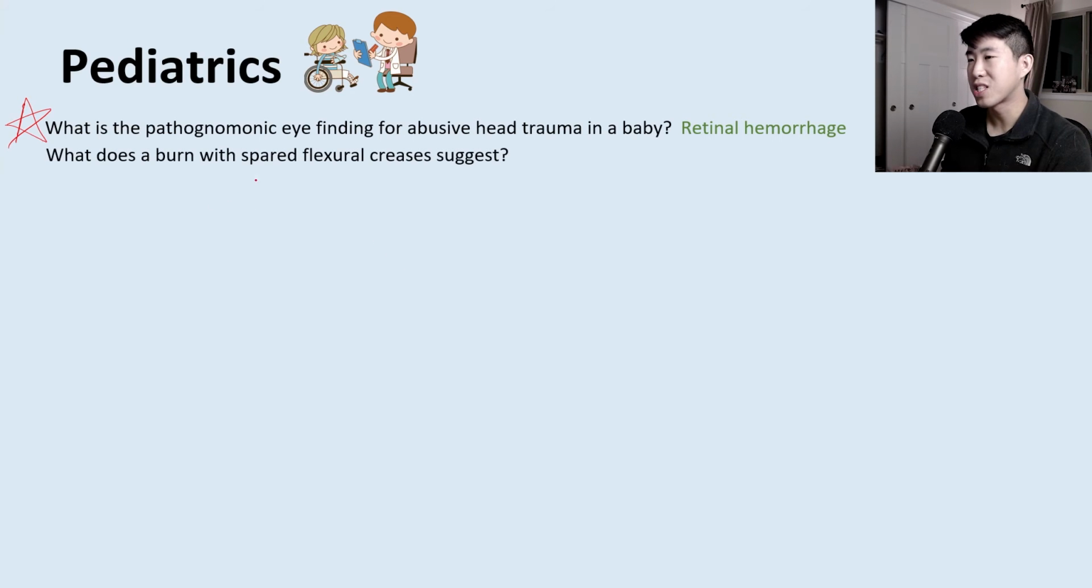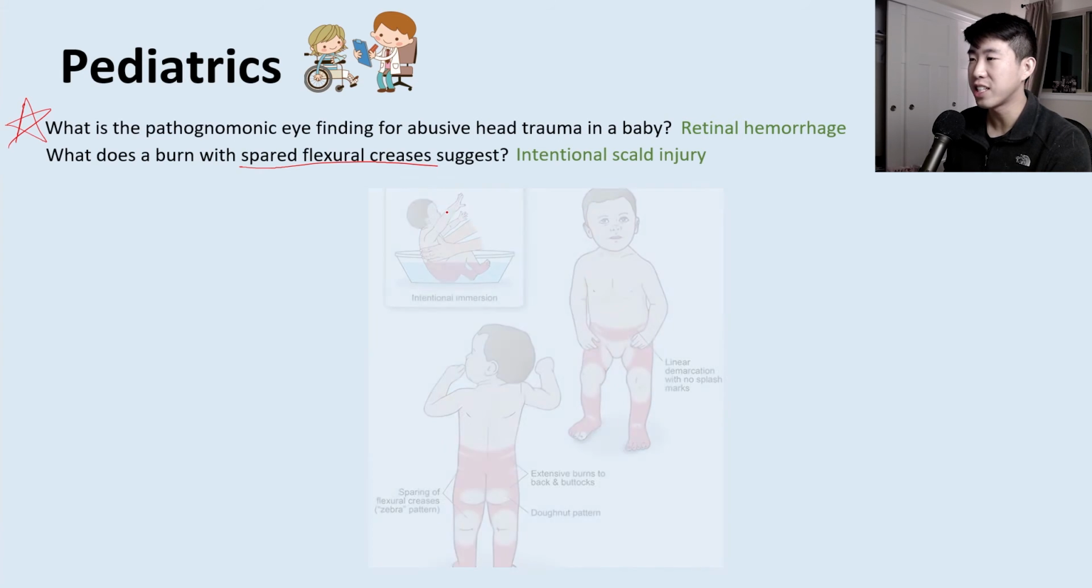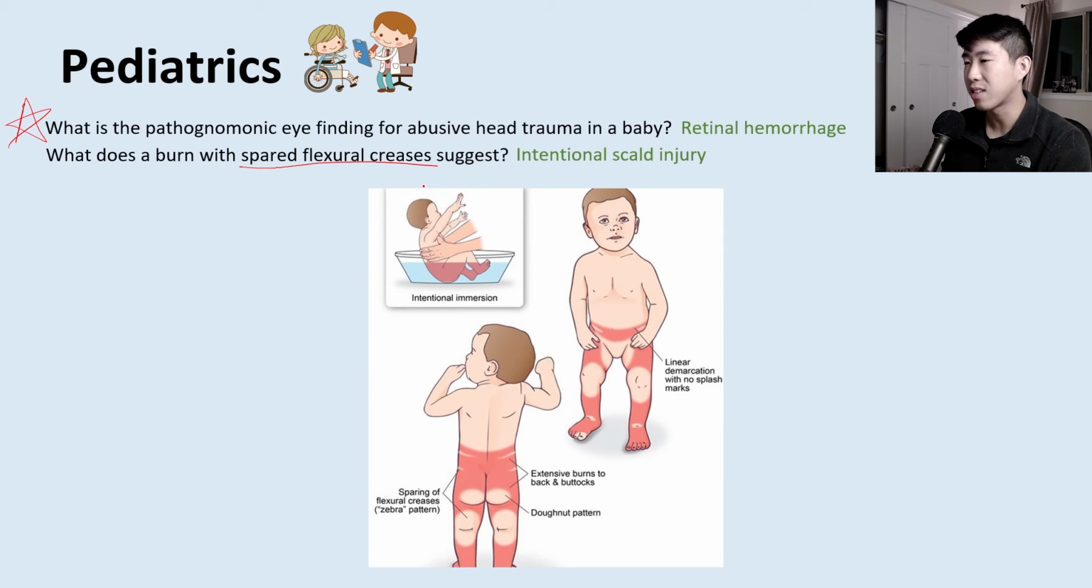What does a burn with spared flexural creases suggest? That's an intentional scald injury. So this is what happens: basically they get angry at the baby and they put them in really hot water. And then you see how here it only hits these areas. And so when the baby comes out, they're actually going to have areas that were not in contact with the hot water. And so you get spared flexural creases, which is a sign of intentional scald injury. If it was an unintentional scald injury, you would basically see splashes everywhere and it would just be like a really random distribution. It would not have this characteristic appearance.